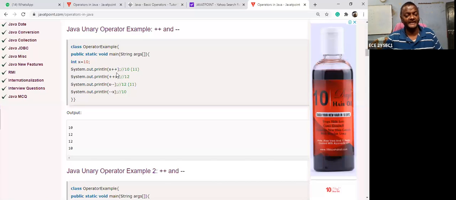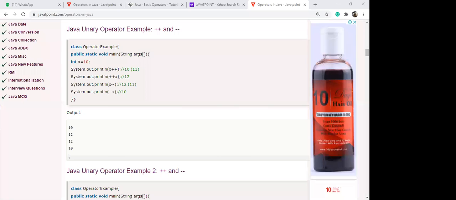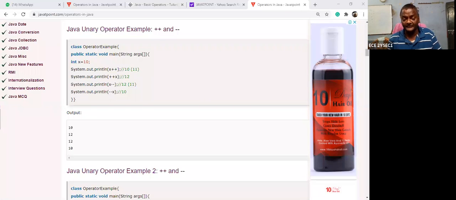So now let us take x plus plus. It is already explained in the last class. So please see this. This is the prefix form, plus plus x. Plus plus x stands for add and store. I repeat, add and store. And postfix notation is called x plus plus. That means first store and add. The simple logic: prefix stands for add and store. Suffix, that is the postfix, stands for store and add. So don't be confused.